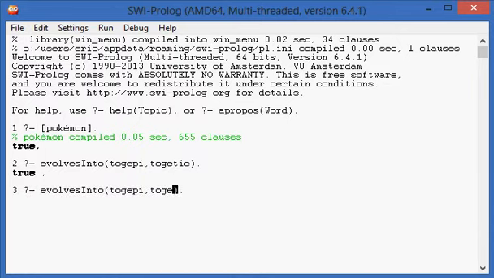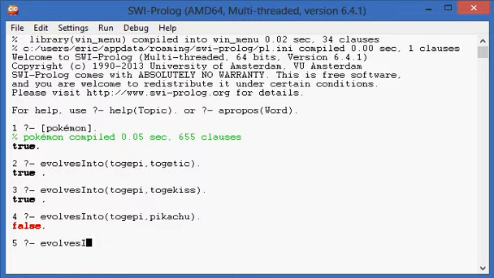How about evolving into Togekiss? Now obviously it doesn't evolve into Togekiss directly, but indirectly, yeah, it does. Now let's see if Togepi evolves into Pikachu, which obviously would make 0 sense. Of course, it's false. So you can see, you can verify that, but what if I didn't know?